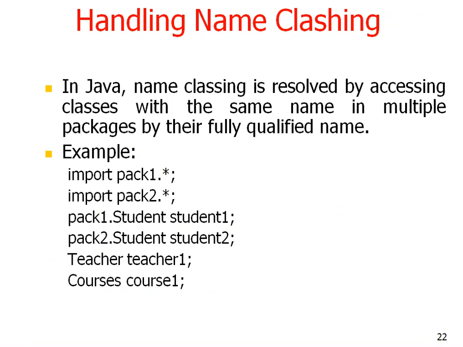Now this is one of the most important points: how we can handle name clashing. In Java, name clashing is resolved by accessing classes with the same name in multiple packages by their fully qualified name. What is a fully qualified name? I am providing some examples here. Suppose we use import pack1.* and import pack2.*. This is not a fully qualified name. A fully qualified name means we have to provide the package name along with the class name. So pack1.student student1 is the fully qualified name, and pack2.student student2 is also a fully qualified name.